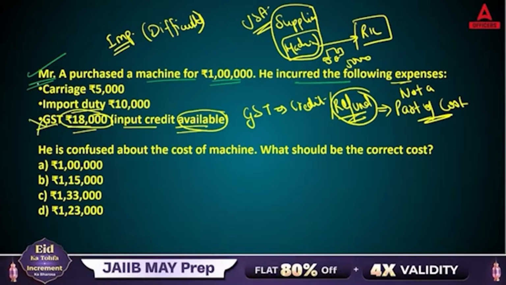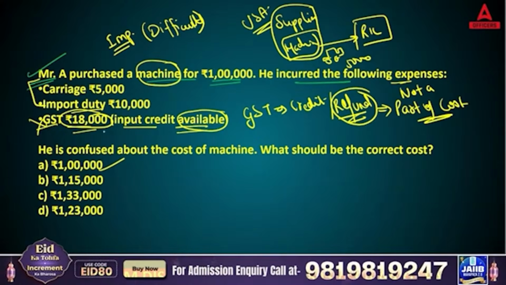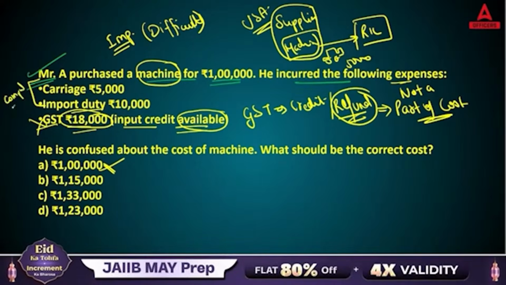But remember, these two things are going to be part of this machine. Now, why are we adding this? Why can't we just say 1 lakh is your answer? Because for using this machine, these are compulsory expenditure. These are compulsory expenditure.